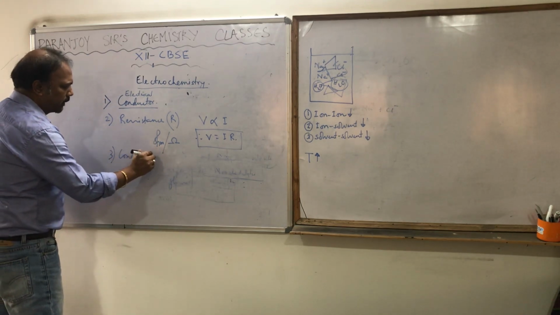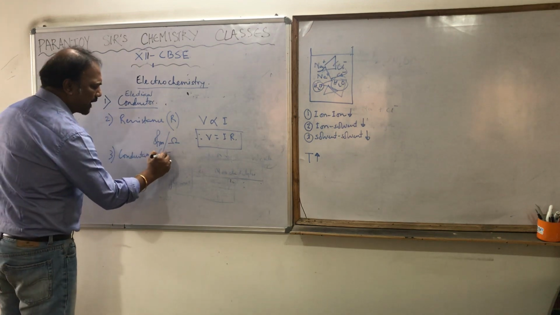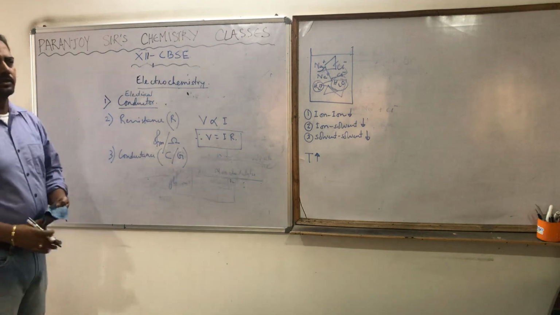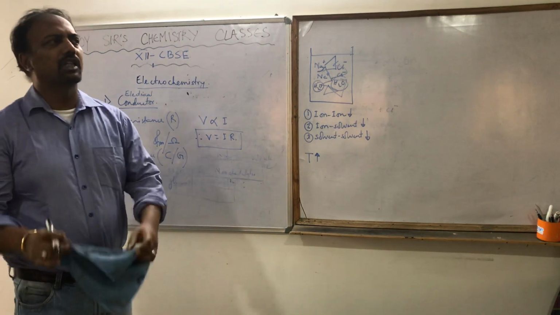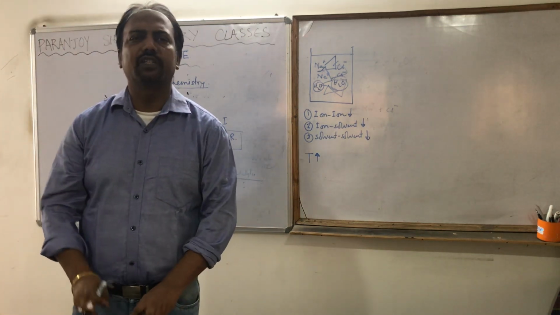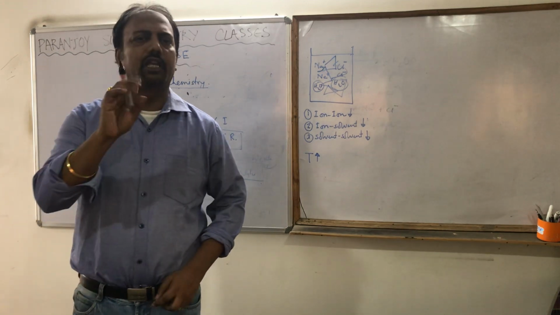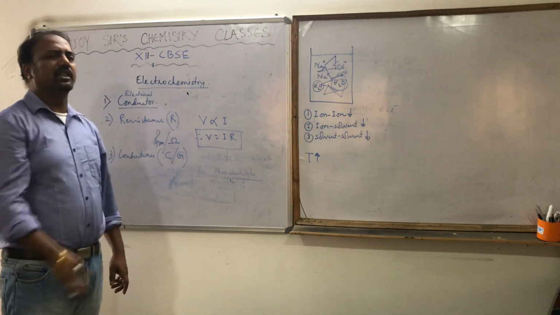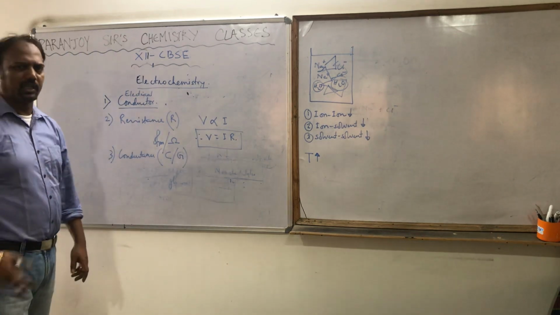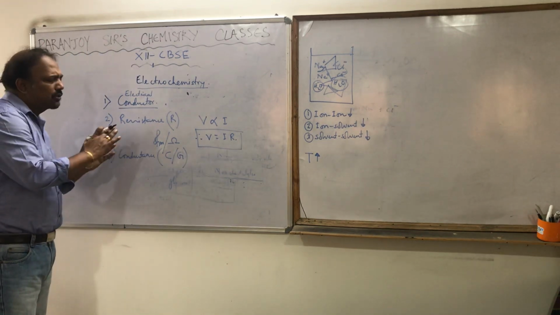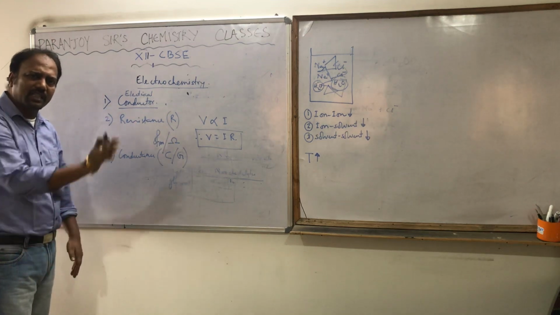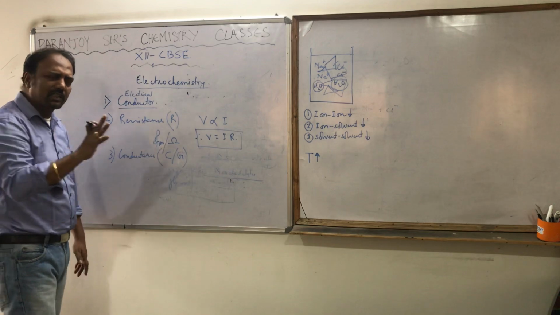Conductance is generally denoted by either C, or also by G in certain books. What is conductance? It is how much electricity flows through the conductor. The more electricity flows, the more the conductance. That is what we know. It is just the reciprocal, the opposite of resistance. Resistance is obstructing the flow. Conductance is allowing the flow.